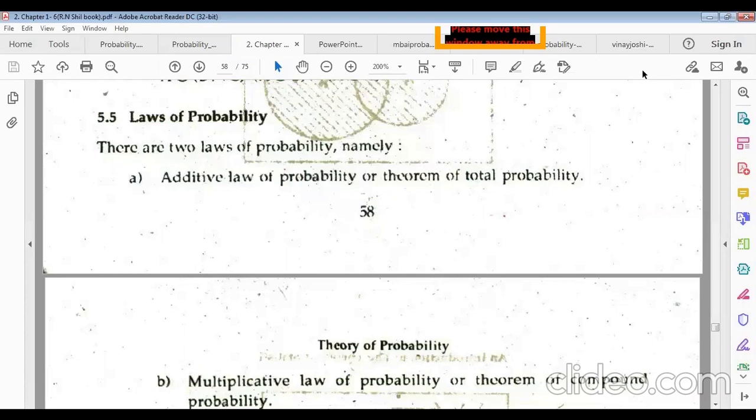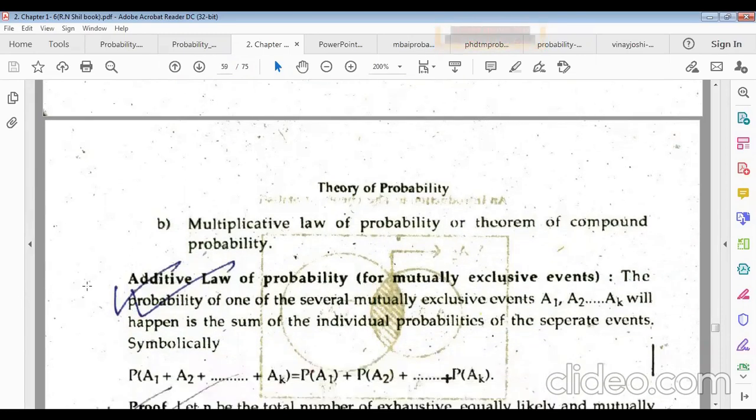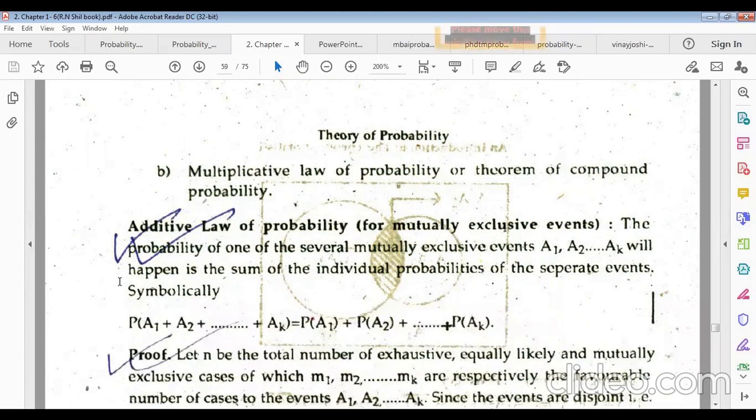Okay, now laws of probability. There are two laws of probability, namely the additive law of probability or theorem of total probability. Another one is the multiplicative law of probability or theorem of compound probability. So there are two types of probability laws.